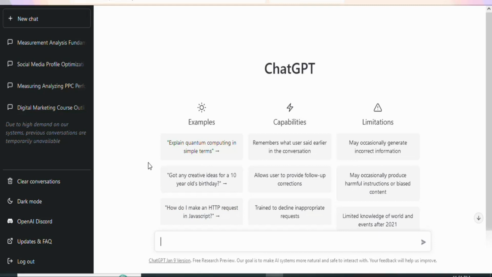ChatGPT is one of the advanced AI tools that can help you to do a lot of things. For example, you can ask questions and it will answer for you. You can also use it to write articles. You can use it to do coding. You can use it to do a lot of different things.